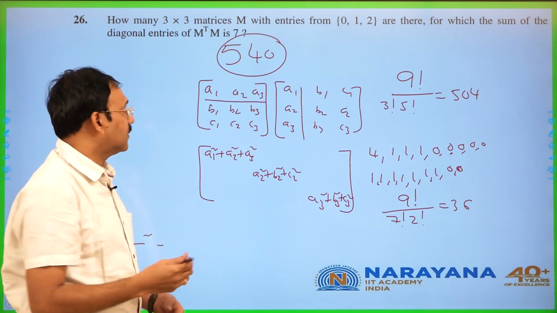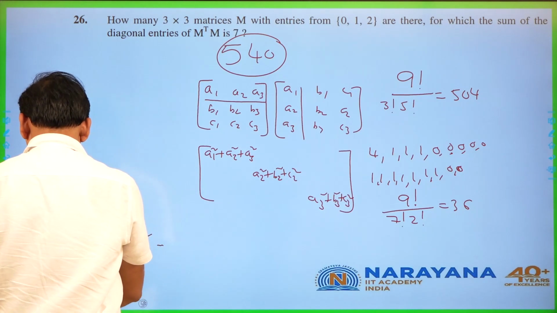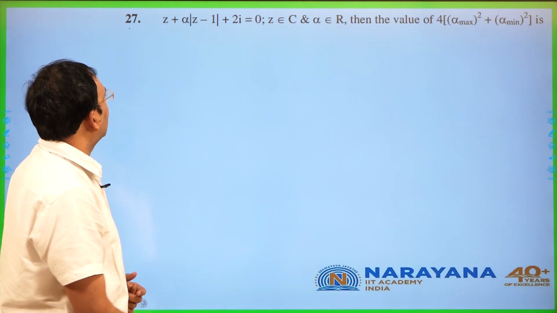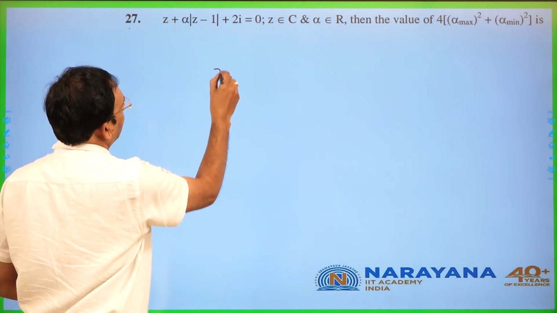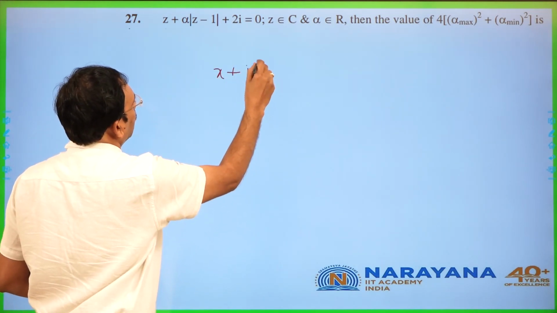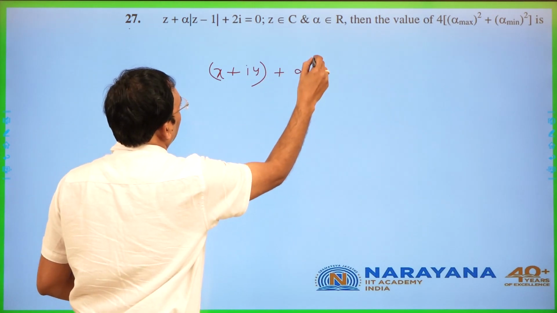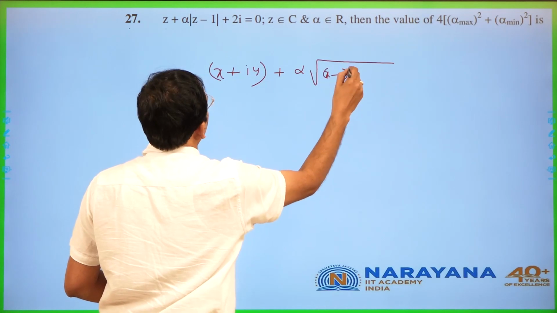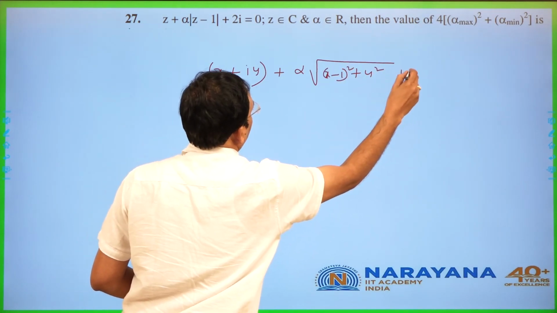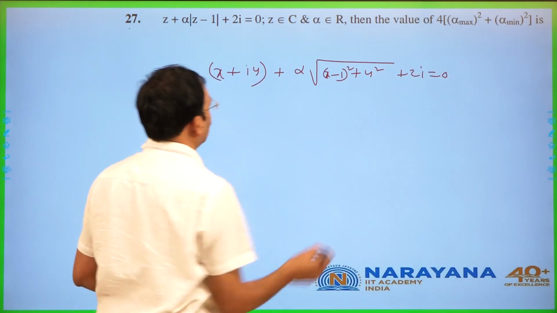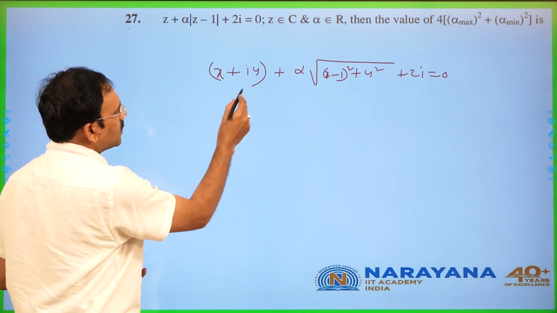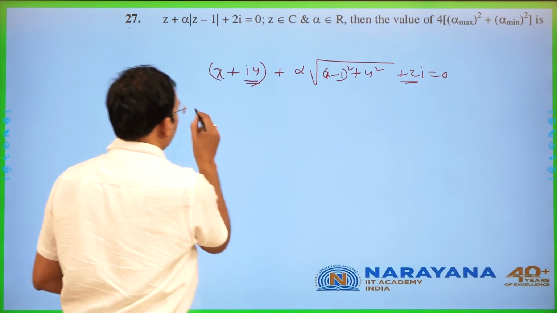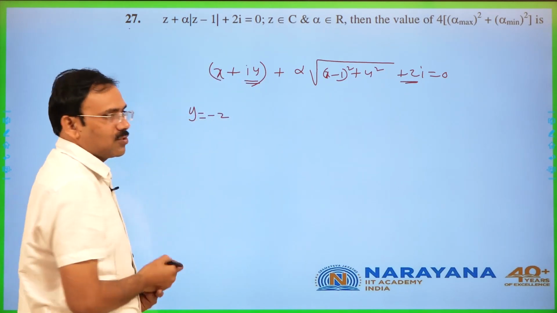That's all. Then the next problem, you see, this is related to complex numbers. Z you can take as x plus iy, and alpha is a real number. Mod z minus 1 is the root of x minus 1 whole square plus y square plus 2i equal to 0. From this, you can say the imaginary part is 0, iy plus 2i is 0, which means y is equal to minus 2.